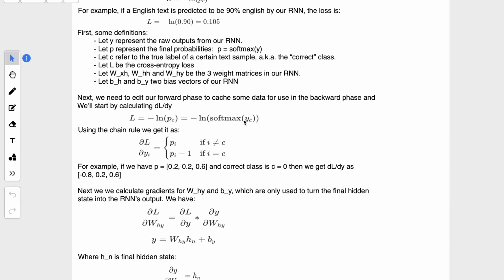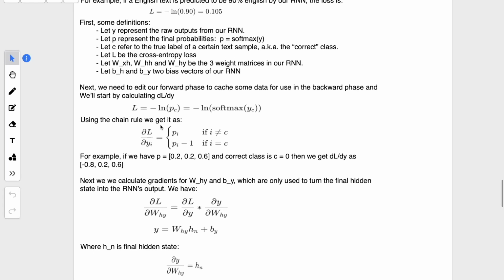Now this is our loss. So after passing this to the softmax function, which gives us the final result of the output layer, we calculate loss like this. Now, as we know from our previous video, we find out the partial derivative on a particular weight or bias to calculate how the loss will change when the inputs change, right? So we will do the same here. We will first calculate delta L by delta Y for this function, which turns out to be something like this. If i does not belong to the correct class, then the value is Pi, otherwise it's Pi minus 1.